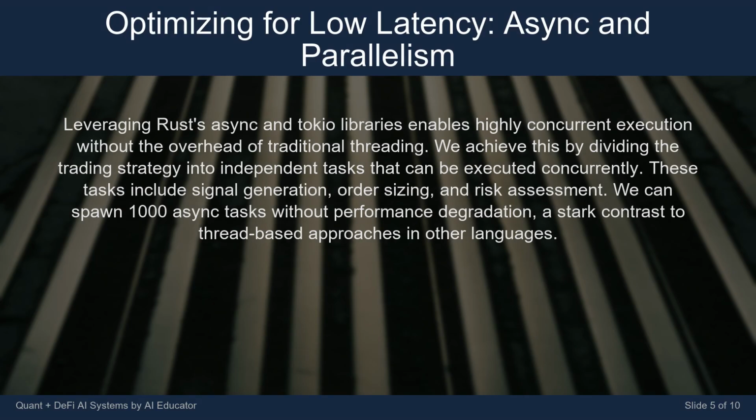Leveraging Rust's async and Tokio libraries enables highly concurrent execution without the overhead of traditional threading. We achieve this by dividing the trading strategy into independent tasks that can be executed concurrently. These tasks include signal generation, order sizing, and risk assessment. We can spawn 1,000 async tasks without performance degradation, a stark contrast to thread-based approaches in other languages.